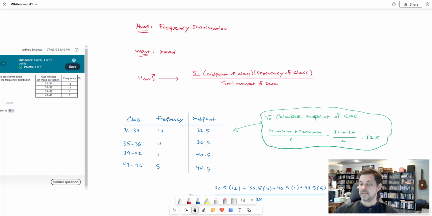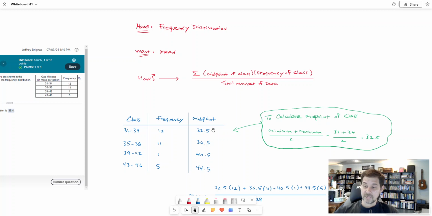To calculate the midpoint of a class, take the minimum number in the class and add the maximum number in the class and divide by 2. So for this first class, here's the midpoint. Minimum number is 31, the lower number. Maximum number is 34, the higher number. Add those together, divide by 2. That will always give you the midpoint. That gives me 32.5.